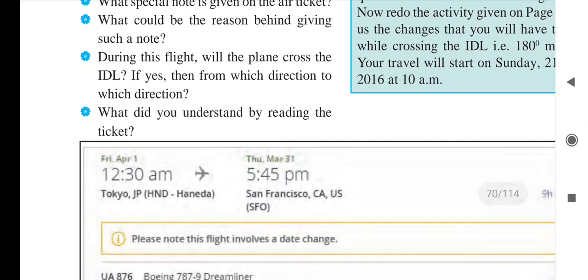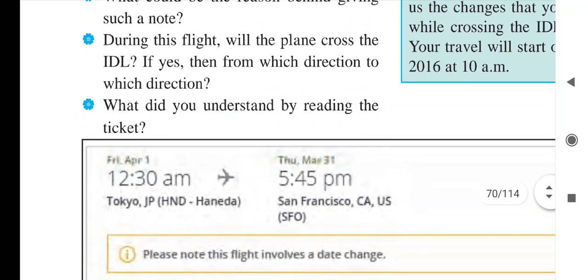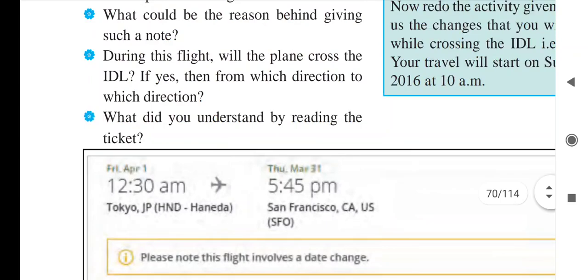So here it is given Tokyo to San Francisco. It will move from Tokyo. Tokyo is on the east side, and San Francisco, US, is on the west side. It is going from east to west, meaning it will leave on Friday 1st April, and it will reach one day before, meaning Thursday 31st March, because western countries are behind us.